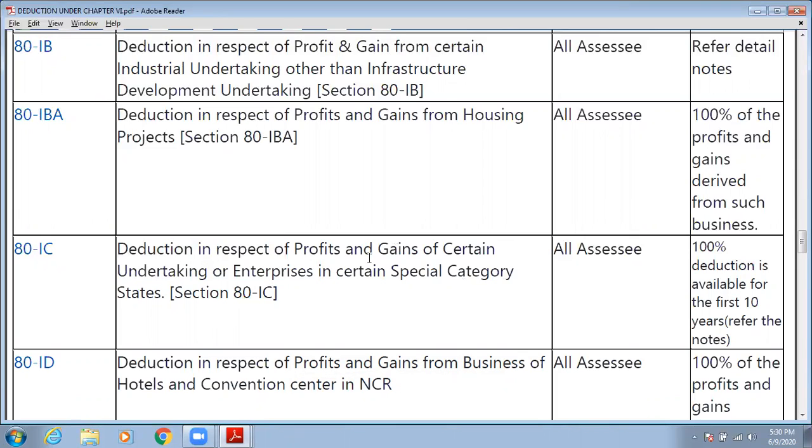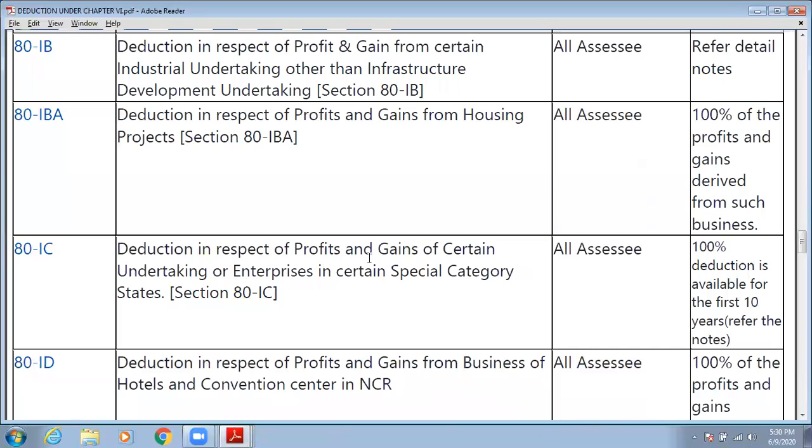So this reduction is allowed to those organizations or enterprises which are running business in certain specific special category states. Those organizations running their business in certain special category states will be allowed this deduction under section 80 IC.